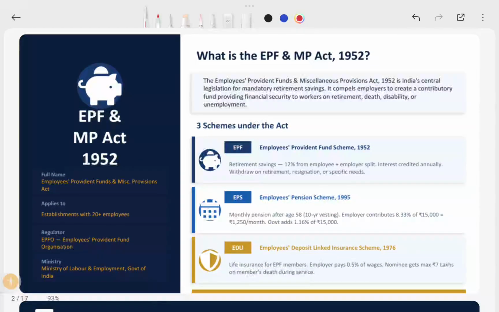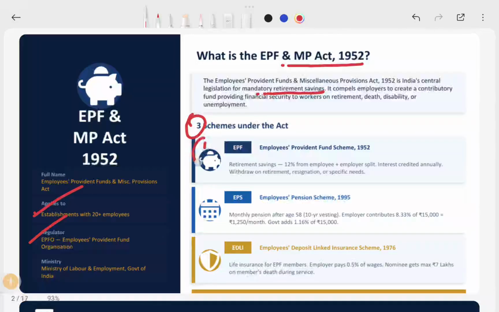Entirely, this Employees Provident Fund and Miscellaneous Provisions Act 1952 is for retirement savings. It is a mandatory act. Everybody has to comply with this act. It is applicable to establishments and regular PF employees, and there are 3 to 4 schemes here.